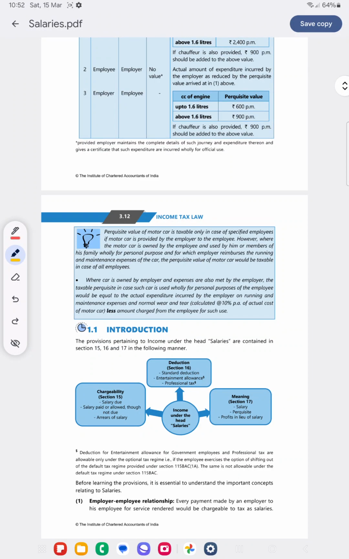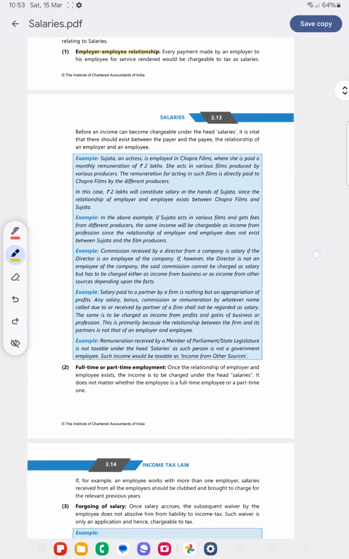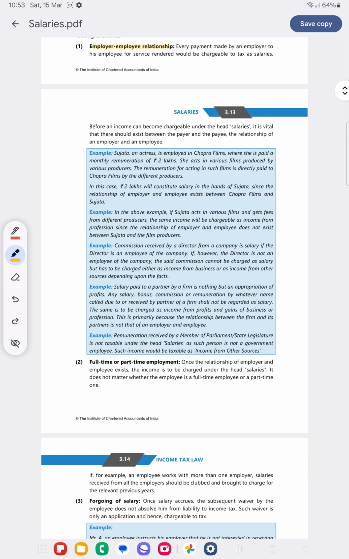Today we'll take the topic of salaries applicable for May 2025 CA Intermediate. Okay, so what is salary? For it to be a salary, there should be an employer-employee relationship. So there should be an employer and there should be an employee. There should have been services rendered by the employee and the employer pays for the services rendered. In such a case, it is called salary. It can be either full-time or part-time employment as well.